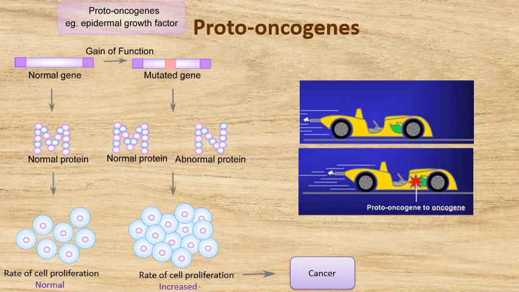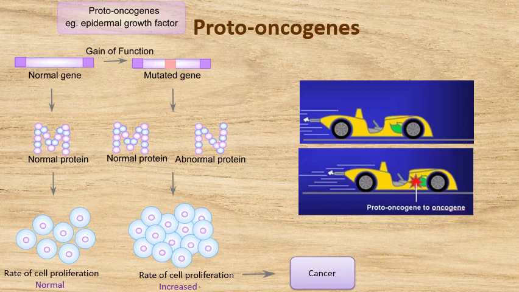Generally, the mutations which convert proto-oncogenes into oncogenes are gain of function mutations. That is, their activity will be increased after the mutation. And also, these mutations are dominant. That is, a mutation in one of the two alleles is sufficient to cause cancer.